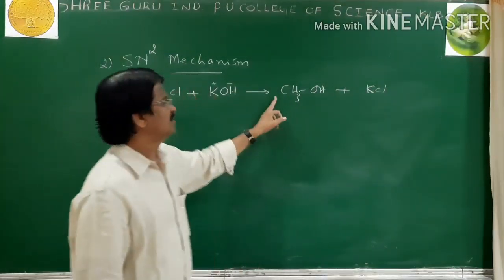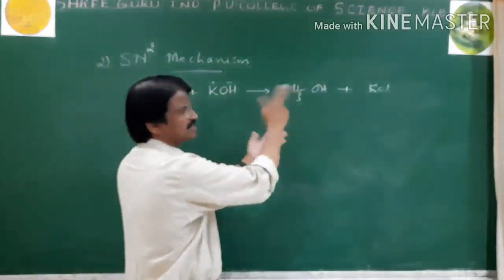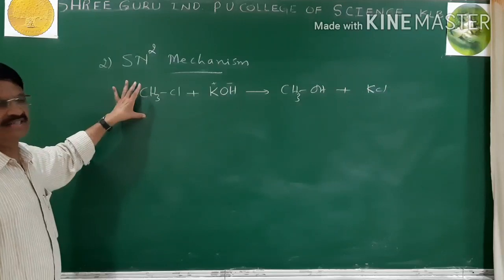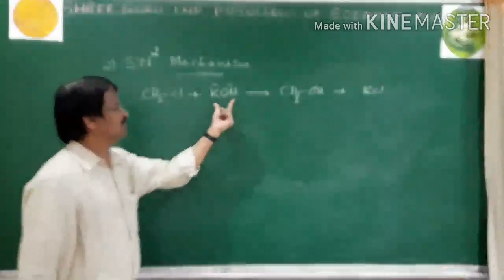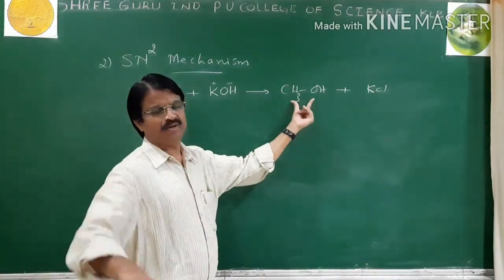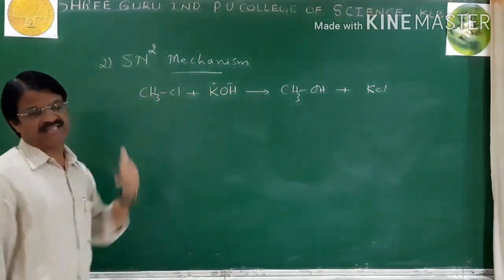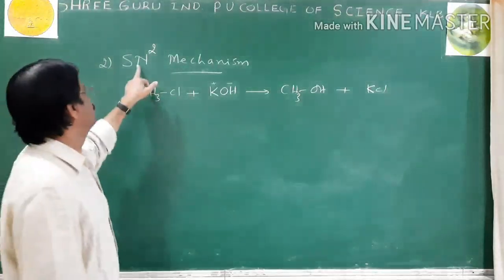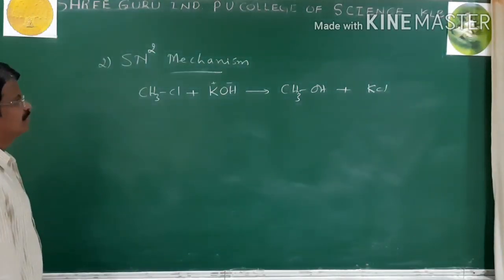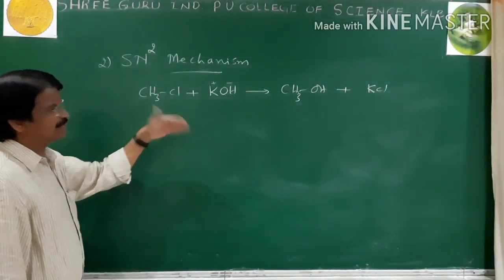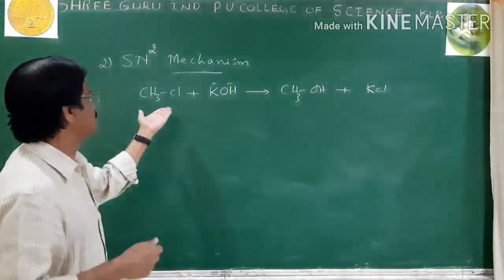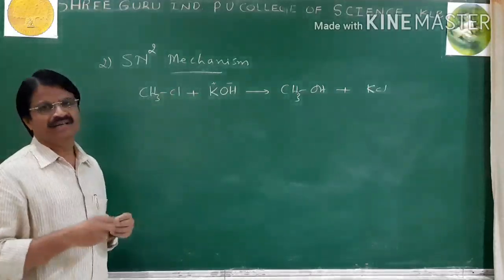Here I have written CH3OH directly, but actually in the mechanism OH comes in on the left side. Now, the reaction is methyl chloride on heating with potassium hydroxide. Then it can give methyl alcohol and undergoes an SN2 reaction, a bimolecular nucleophilic substitution reaction. Before the mechanism, we have to explain the rate and order of the reaction. In the previous classes, I explained rate and order of reaction.